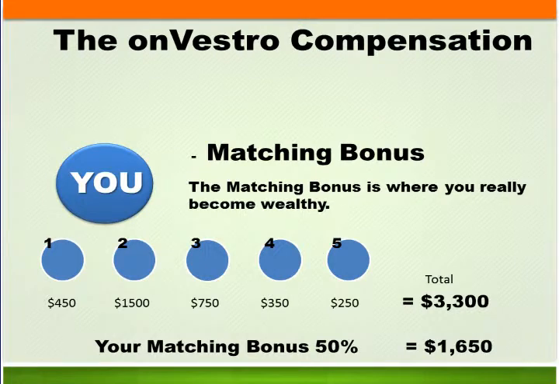50% match is $1,650 extra on top of your fast start, on top of your residual income, and you're making this $1,650 every single month on top of your regular compensation. And a couple months down the road, you can see where the totals start to increase. Why? Because the binary starts to grow, it starts to build. Now you're at $8,300 total binary residual for your 5 members. Now at 50%, that's $4,150 that you're making on a monthly basis off of your team. You see, your first member, you're making something. A second member, you're making something. Third member, you're building a residual.